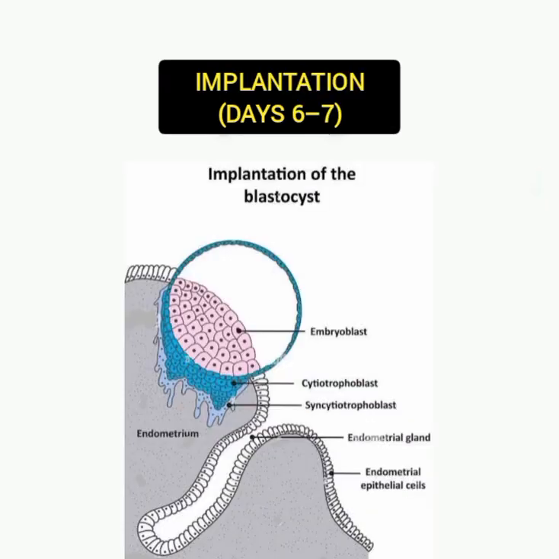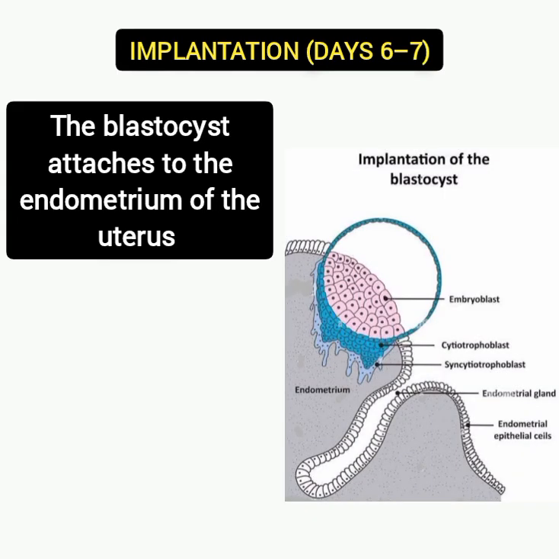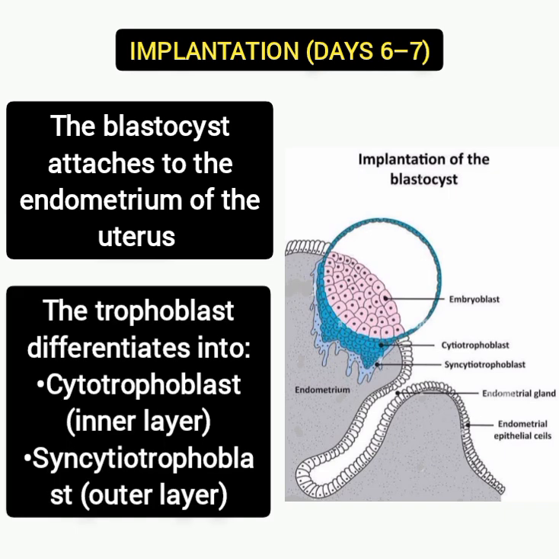Then implantation of the blastocyst begins in the uterine wall from day 6 to 7. Around day 6 to 7, the blastocyst attaches to the endometrium of the uterus, usually at the posterior wall. The trophoblast differentiates into cytotrophoblast, which is the inner cellular layer, and syncytiotrophoblast, which is the outer layer that invades the endometrium. This marks the beginning of implantation.